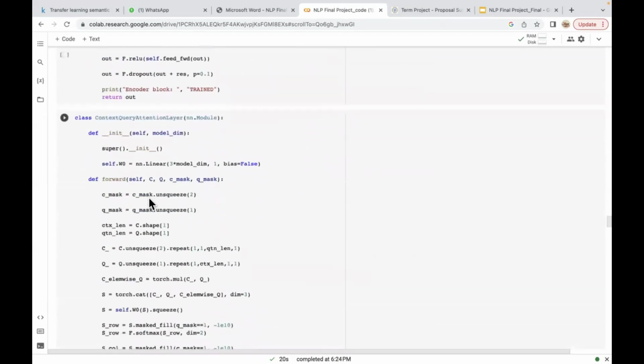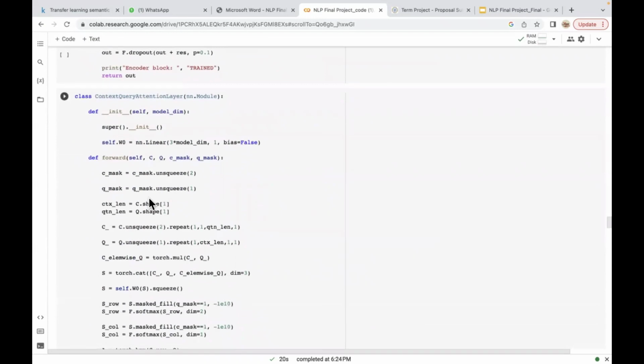And in this context query attention layer, here we are creating an encoder decoder block wherein we are giving our output and then doing downsampling. After that, we are performing upsampling in the decoder and then getting the output. In the encoder block, we are using self-attention, which generates context key query pairs and calculates values.